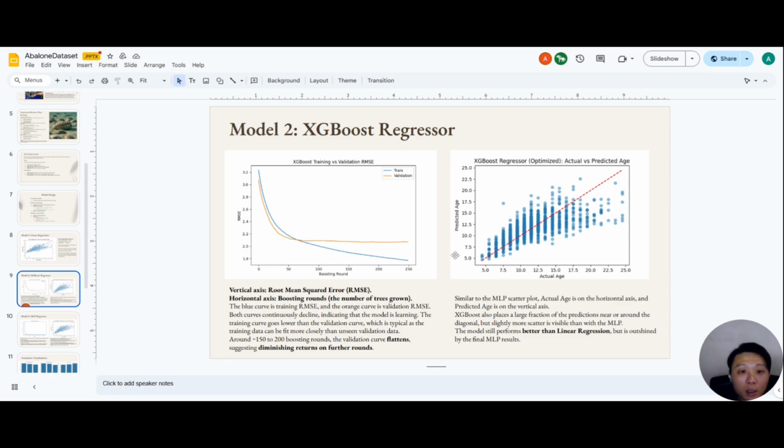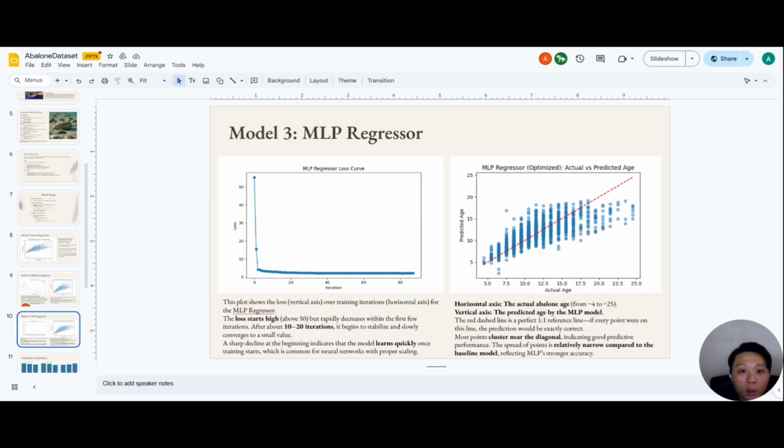So the next slide will be the MLP regressor. MLP uses a neural network to learn complex patterns, improving predictive accuracy.